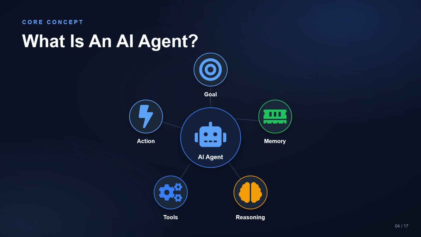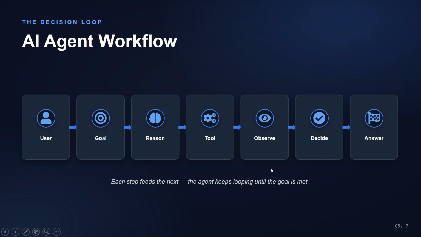And let us see how an AI agent works. It all starts with a user request. The agent first understands the goal. Then it reasons about the best way to solve it. If needed, it will use tools or APIs like search engines or a calculator. Next, it will observe the results that came from the tools and evaluate the outcome, and decide whether more work is needed or the work is completed based on the user query. This cycle repeats until the task is successfully completed. This is called a decision loop.